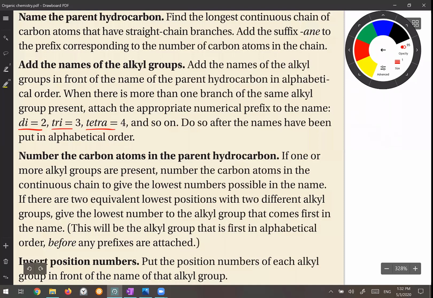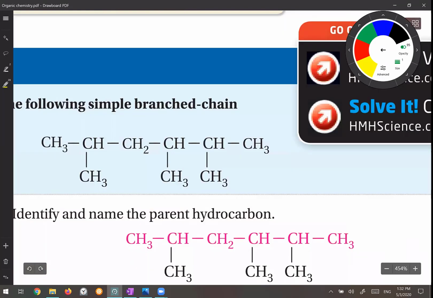So the first step, we have to find the longest chain. The longest chain is this one: 1, 2, 3, 4, 5, 6. Also, you can choose this one as the longest chain: 1, 2, 3, 4, 5, 6. Both of them are the same. Look at this carbon, a CH3 group is connected here.